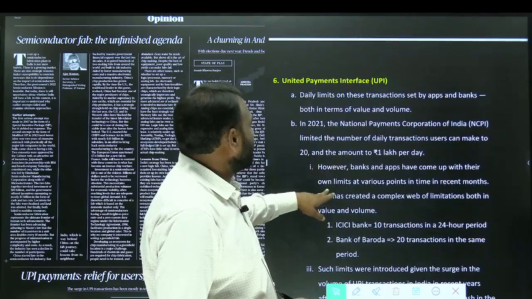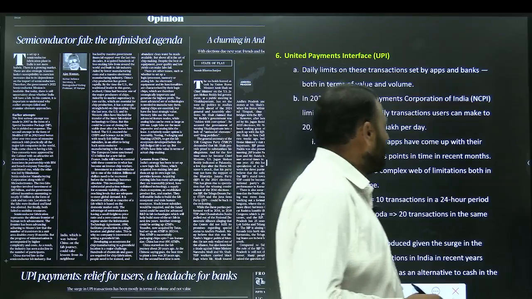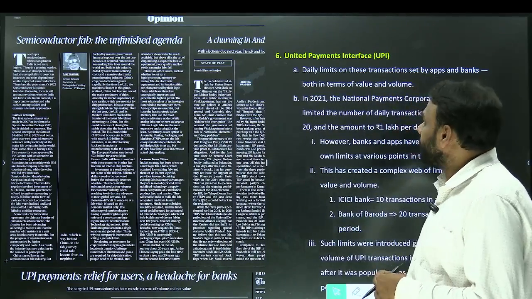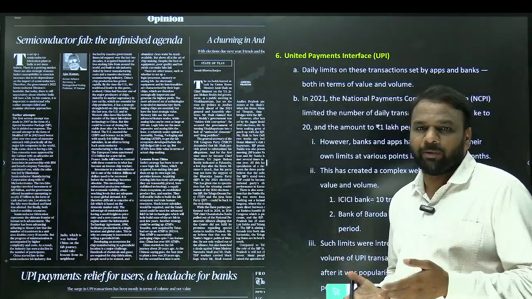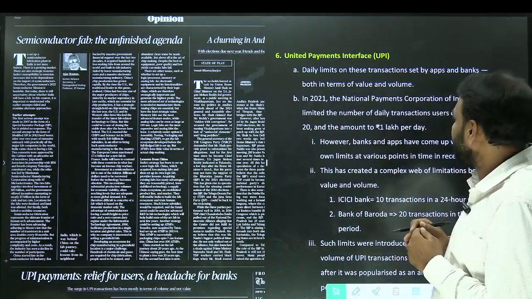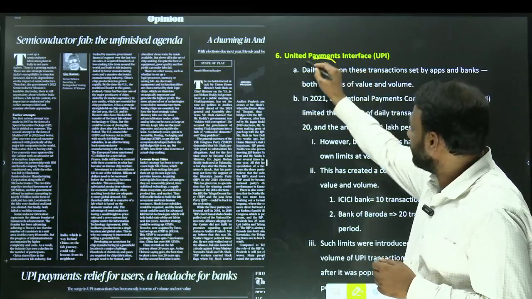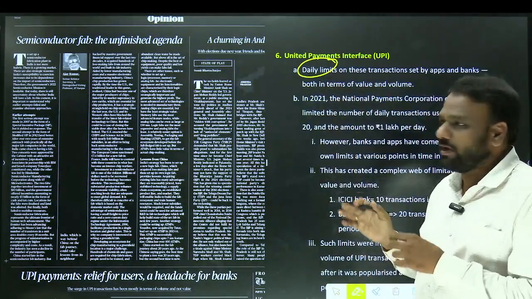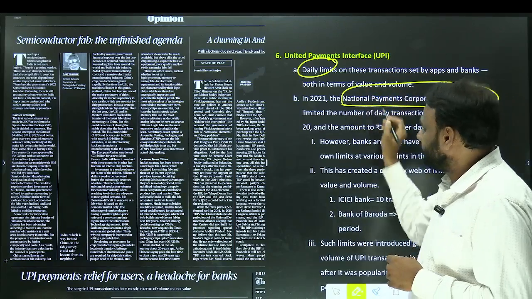So finally, Unified Payments Interface, UPI. Generally we use UPI on a day-to-day basis when it comes to PhonePe, Google Pay and other things. The things which are important here from the exam point of view: who can set the daily limits on the number of transactions and the value of transactions? It can be set by the National Payments Corporation of India.